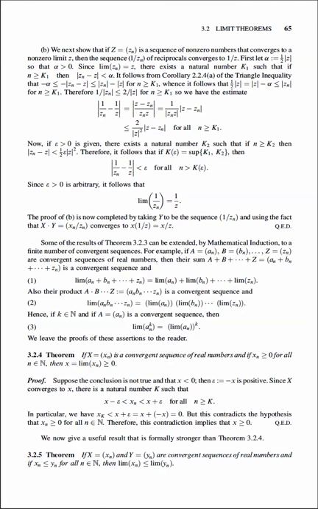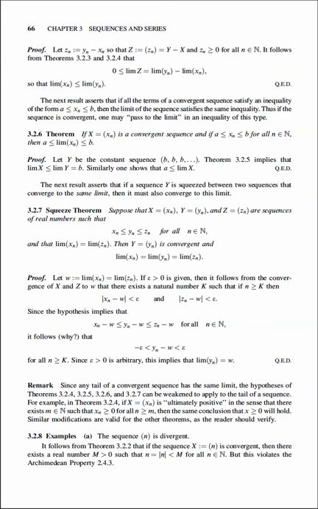In theorem 3.2.4, we say that if we have a convergent sequence of real numbers that are all bigger than or equal to 0, then their limit is bigger than or equal to 0. That should be obvious. Make sure you understand the proof. 3.2.5 extends this to a comparison between two sequences. If one sequence is less than another, then the limit of the first is less than the limit of the second. And again, the proof is pretty easy.